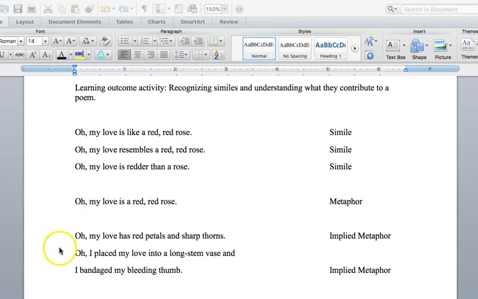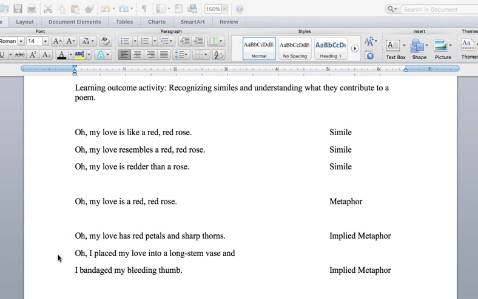And then in implied metaphors, we have to do a little more work. Oh, my love has red petals and sharp thorns. What else has red petals and sharp thorns? A rose. And so now we know that my love is a rose. Again, not a simile, a metaphor, my love is a rose.